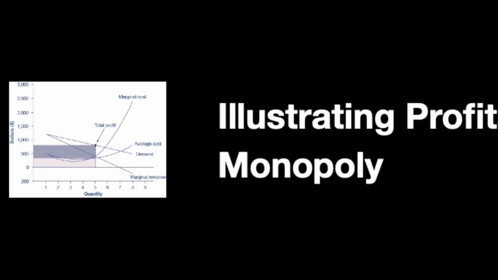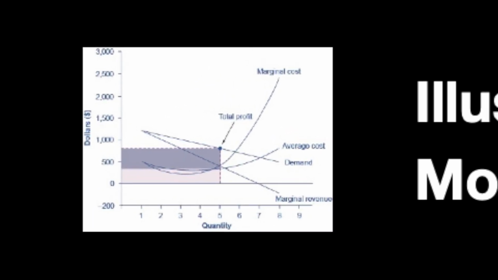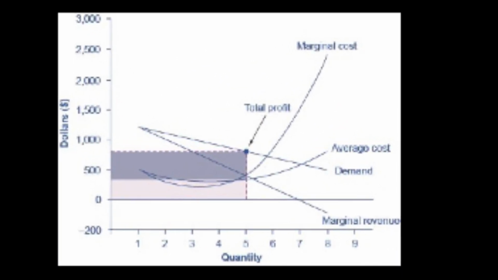Illustrating profits at the health pill monopoly. Using the same marginal revenue and marginal cost curves, the average cost curve and the demand curve are added. The Health Pill firm first chooses the quantity where marginal revenue is equal to marginal cost, at a level of 5. The monopolist then decides what price to charge by looking at the demand curve it faces. The large box with the quantity on the horizontal axis and the price on the vertical axis shows total revenue for the firm.